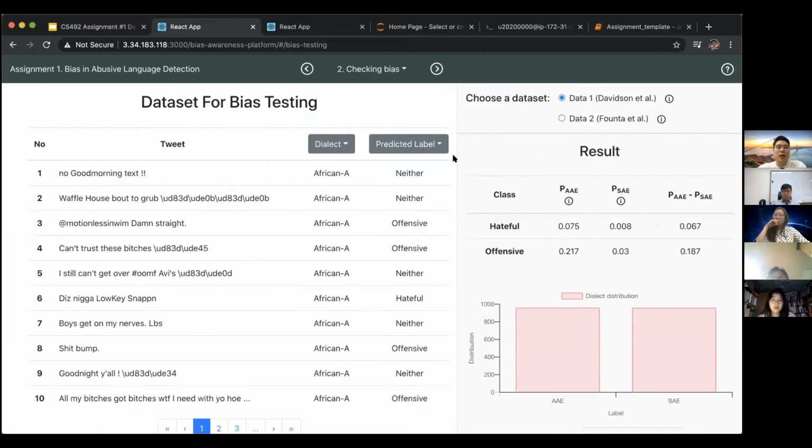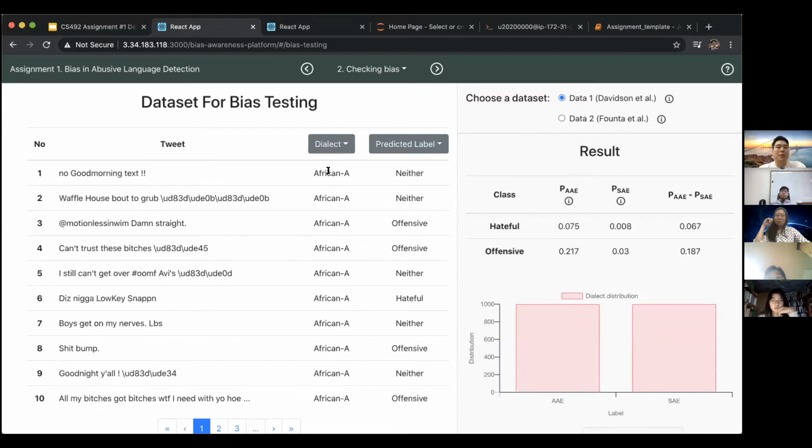And the next plane is about bias testing. So in the first plane, we talked just about the model. We didn't talk about any bias issues. So after building the model and measuring the performances, now we are talking about the bias. And as I explained before, on the left, we have a whole different data set, which has not been used in the training. So here we have a data set for testing the bias.